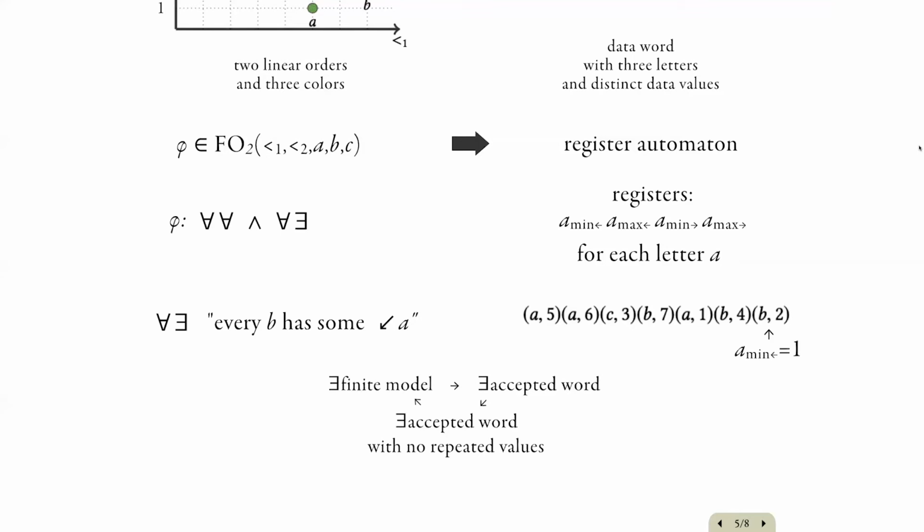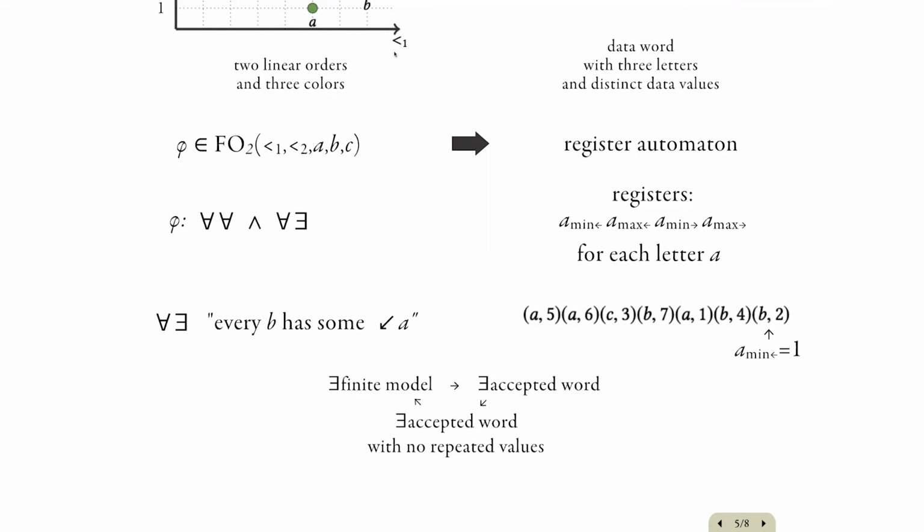So this essentially gives a reduction of the finite satisfiability problem for the two-variable logic with two linear orders to the emptiness problem of register automata over data words with linearly ordered data values. And this emptiness problem is easily seen to be decidable, so this gives an alternative proof of the result of Schwentick and Zeume.